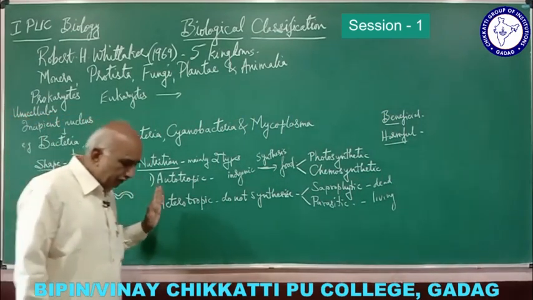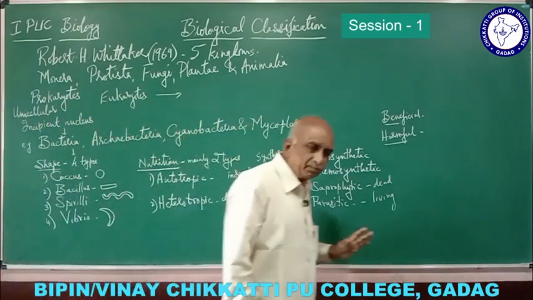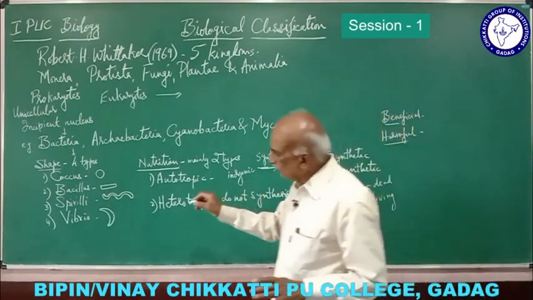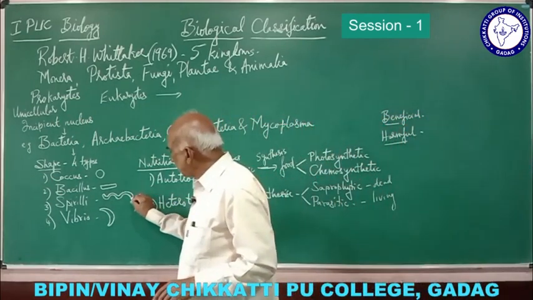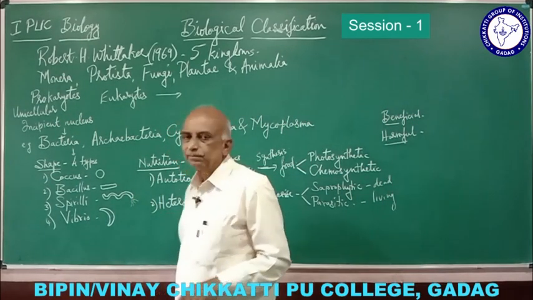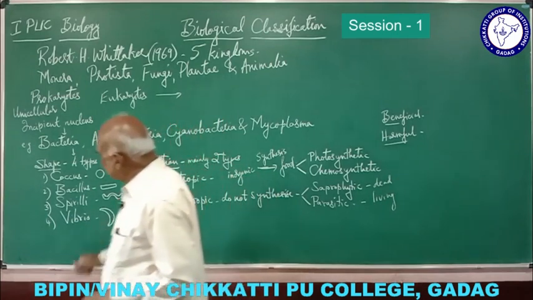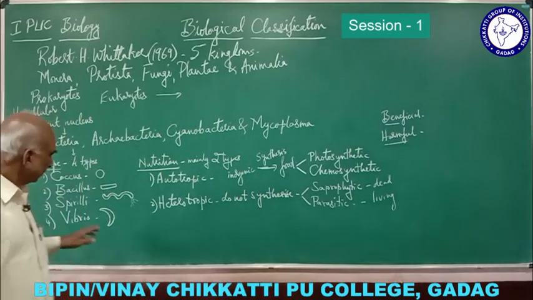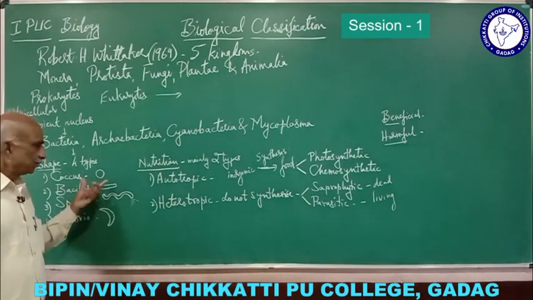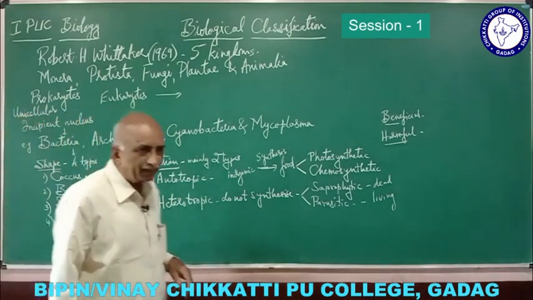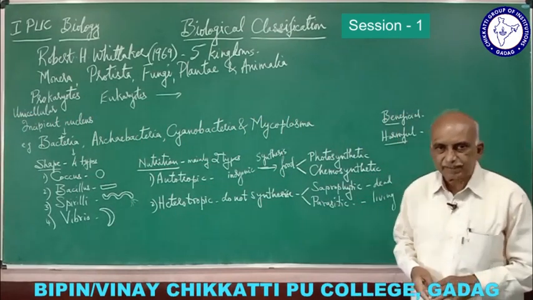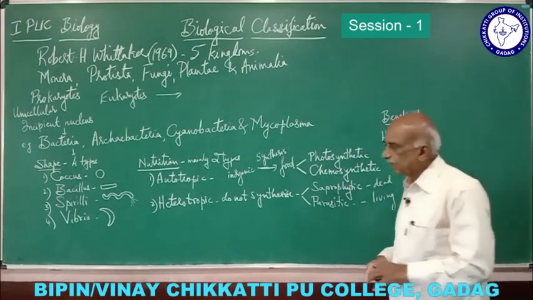Then further, if you go into more detail, bacteria also have small thread-like structures called flagella, and these flagella are present usually at one end of the cell. Usually coccus bacteria don't have flagella. They are small projections seen on the cell, and they help in locomotion.